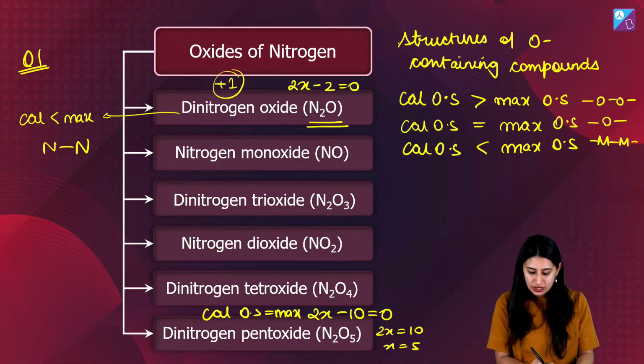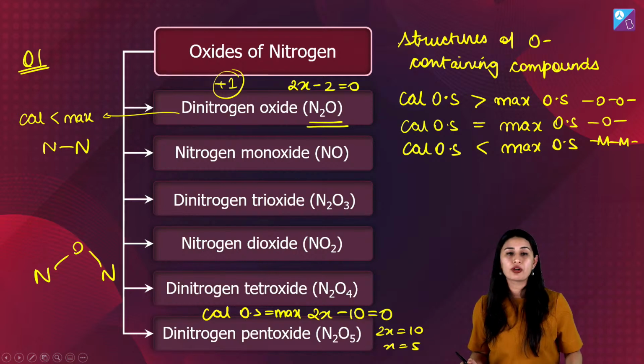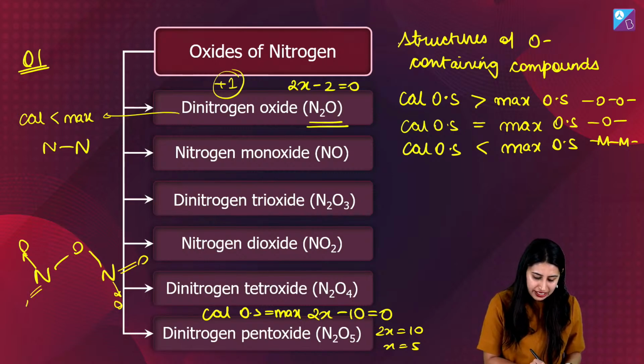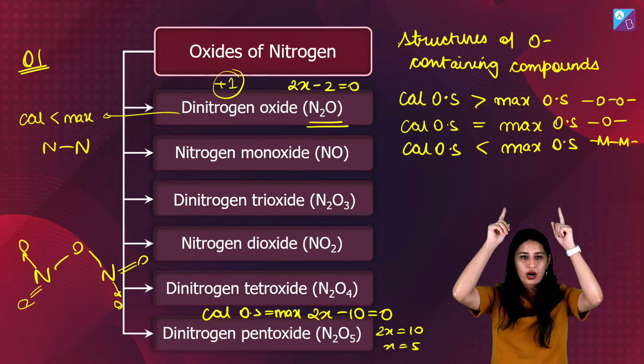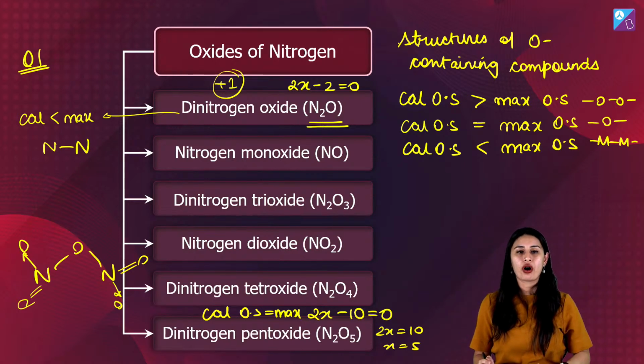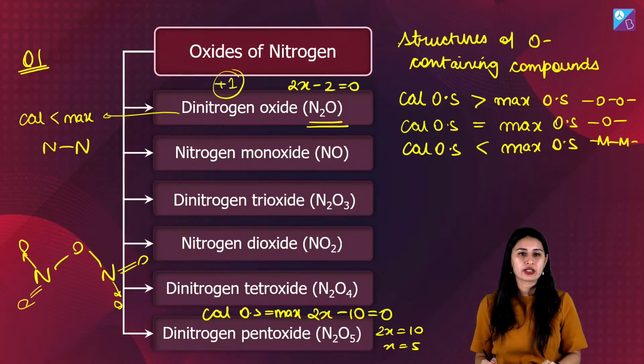If calculated is equal to maximum, then we will have NON bond. Swastika, not a peroxy linkage. Oxy bond. It will have an oxy bond. Got that? तो पहला ये hack है जो मेरे ऊपर लिखा हुआ है. It deserves a position above my head for sure. सर पे बिठाओ इस concept को. Very important.